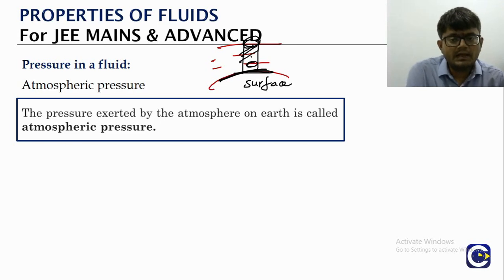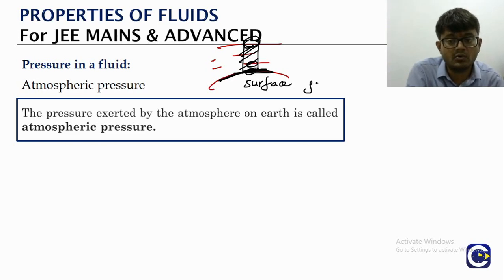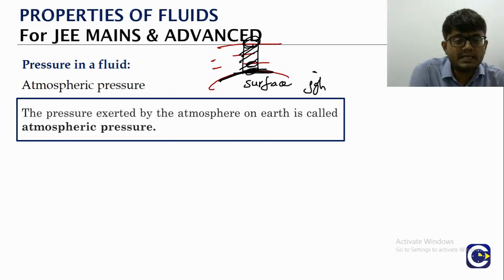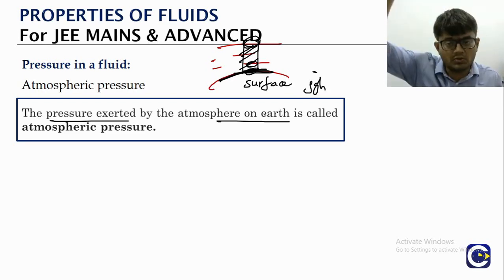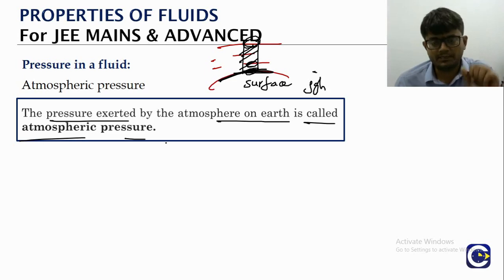If you assume the density to be constant, then what will be the pressure acting at the bottom surface because of the weight of that air column? Same formula: rho into G into H. Here rho is the density of the air, G is the acceleration due to gravity, and H is the height of that air column. The pressure exerted by the atmosphere, the air molecules on the earth, is what we call the atmospheric pressure.